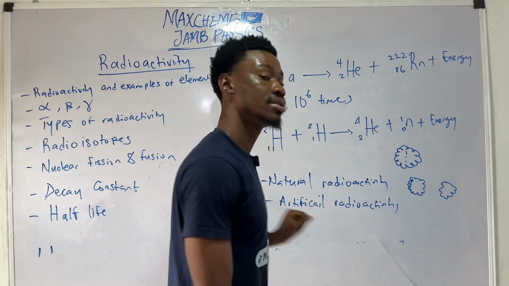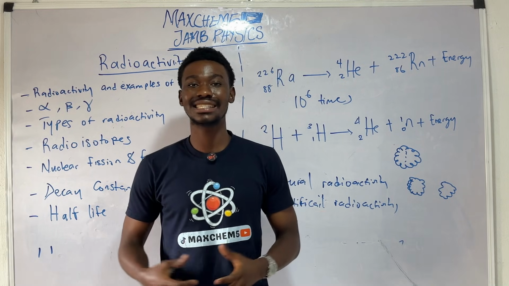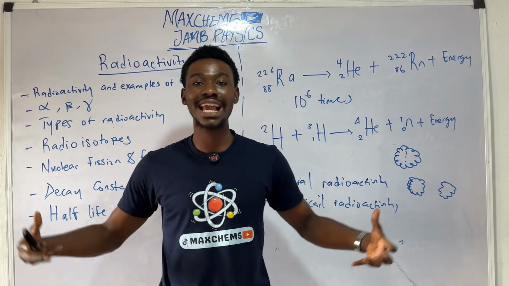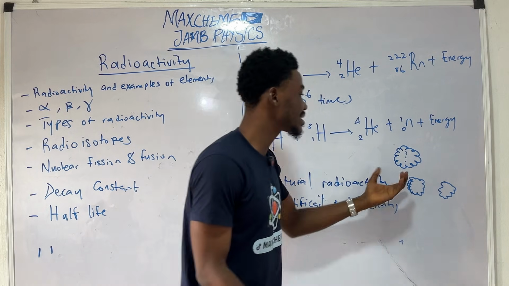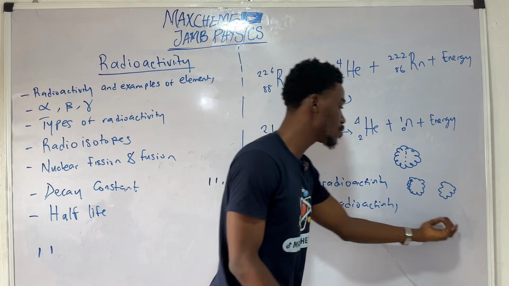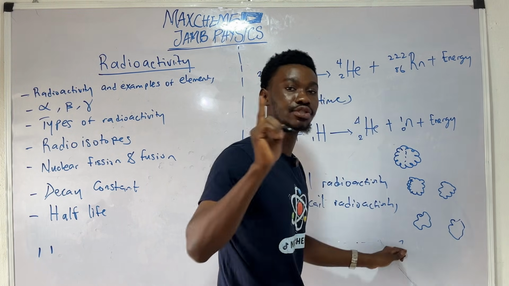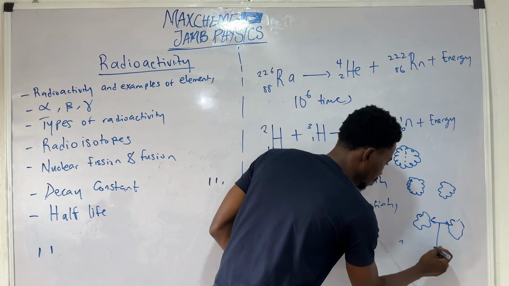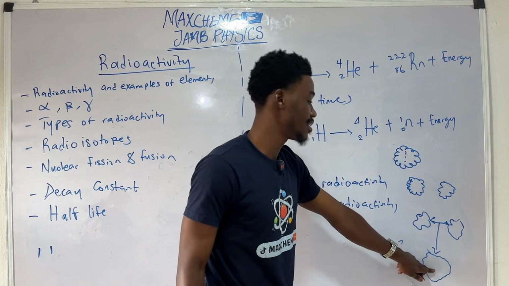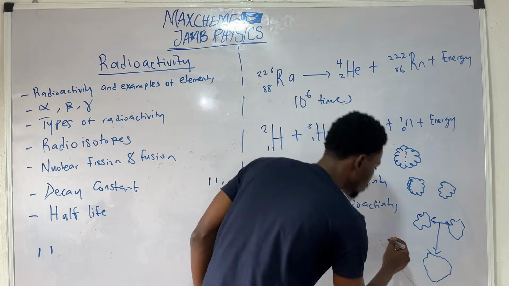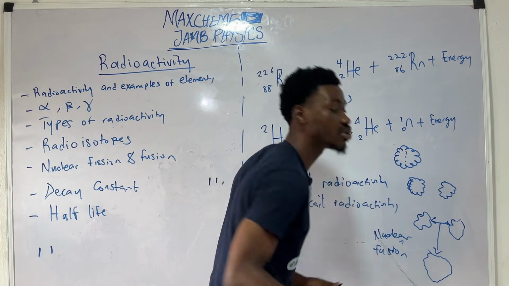Next, I will talk about nuclear fusion. So nuclear fusion, unlike nuclear fission, is the combination of two light nuclei into a single nucleus with a release of energy. So it is like the opposite of this process. So when these two light nuclei merge into one, that process is known as nuclear fusion. So this is nuclear fusion, the fusing of two light nuclei.